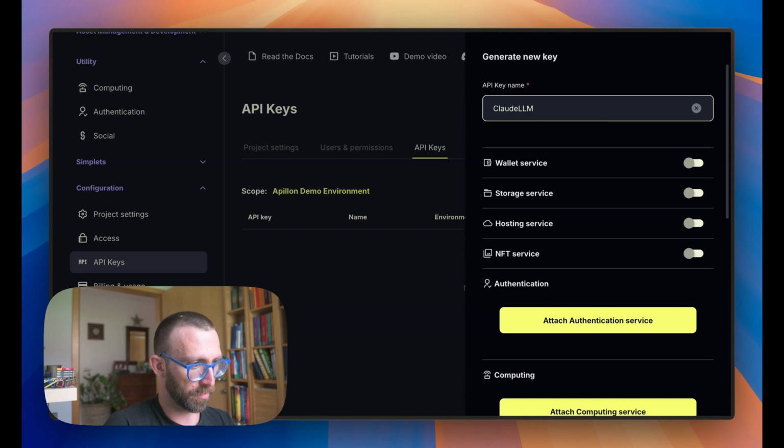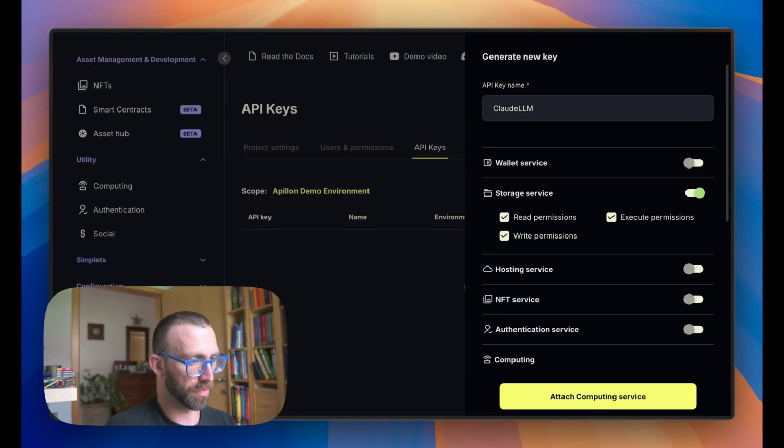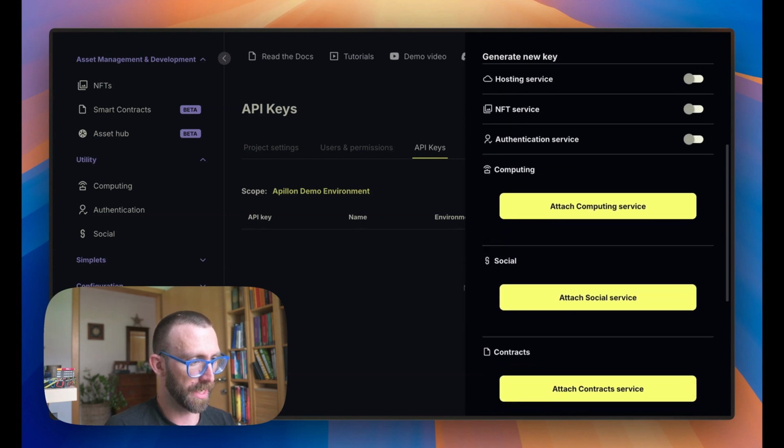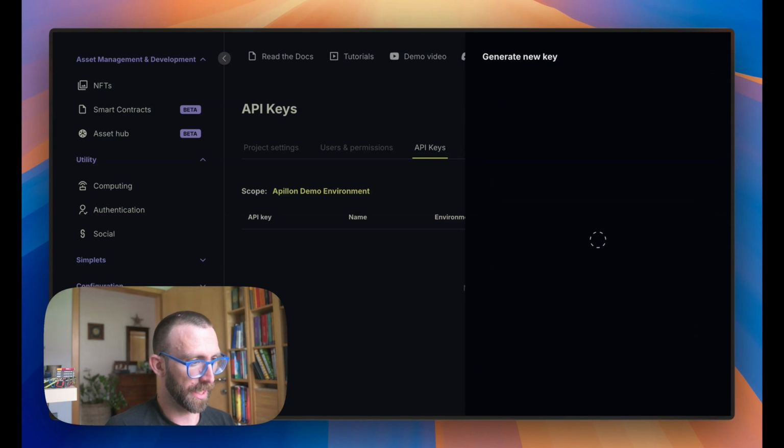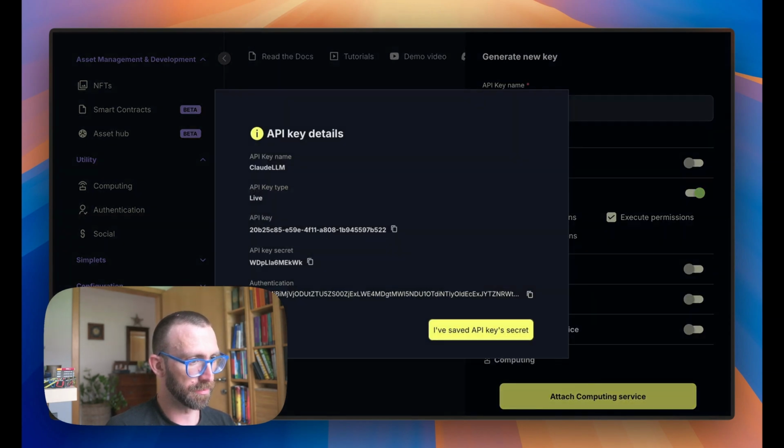Since I've already had some of these keys enabled for various services, these appear on top. Now, if you haven't ever created any keys for any of the services, realistically, those might also appear as big yellow buttons, such as you see here with authentication. Once we've attached the storage service and picked all the permissions that you needed, we just need to scroll down and click generate. That's going to generate our API keys that we're going to need to make sure that we can connect to Apillon.